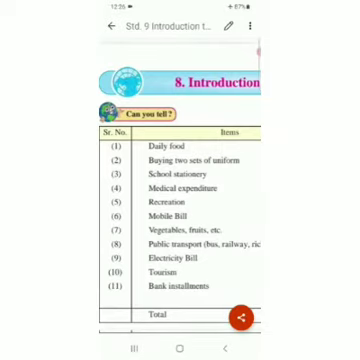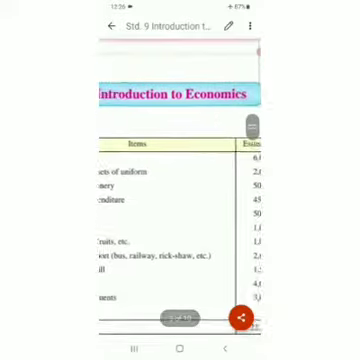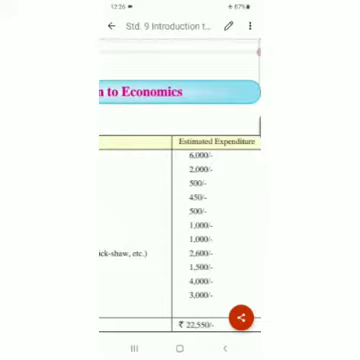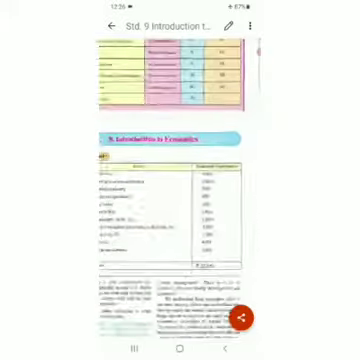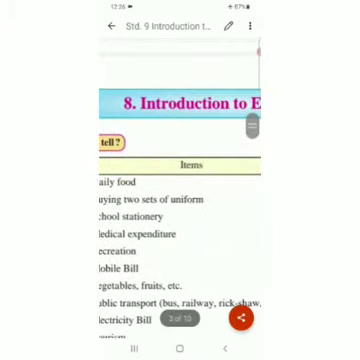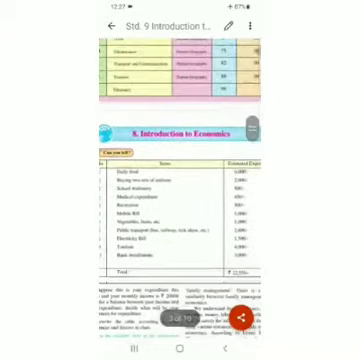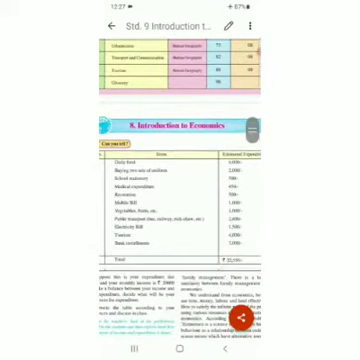Okay. See here, items and estimated expenditure. Estimated means approximate expenditure. Expenditure means what? Expenses we spend on things. Whatever money we spend on things is given here. See here, daily food. Okay, 6,000 rupees for daily food. Then buying 2 sets of uniform costs 2,000 rupees. School stationery 500 rupees. Medical expenditure 450.